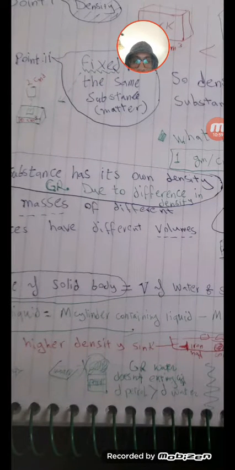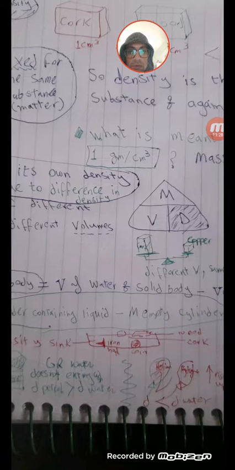We can't use water in extinguishing the fire, so we use other materials, because the density of petrol is lower than the density of water. Sorry, the density of water is higher, so water will not stay over the petrol and will not keep the fire down. So we don't use water.